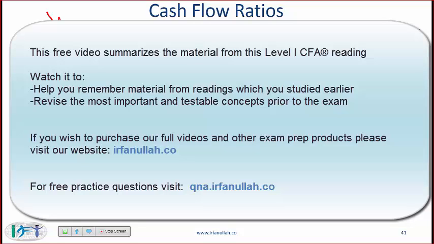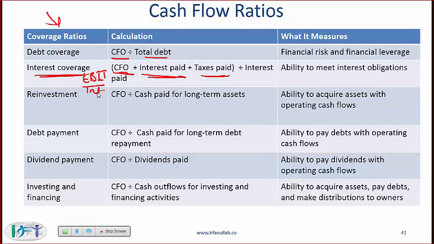However, CFO is calculated after interest and after taxes. So to make it comparable with EBIT, we need to add back interest and add back taxes. And then with the regular interest coverage ratio, we divide by interest expense. If we are looking at a cash flow ratio, then we divide by the actual interest paid.